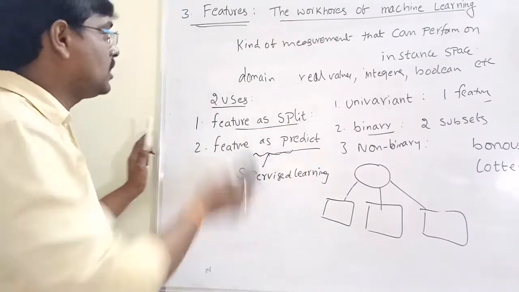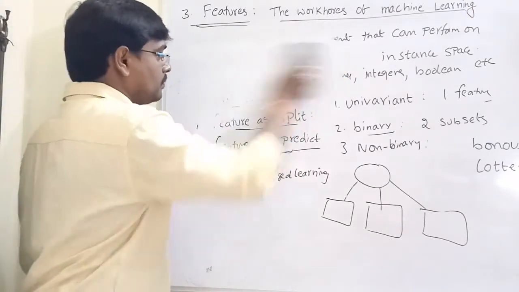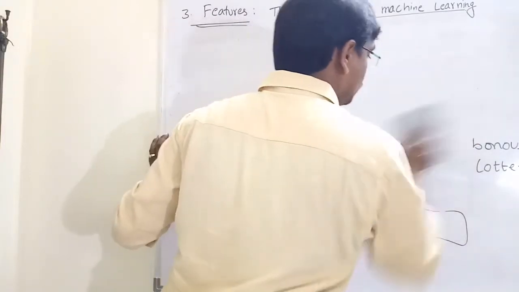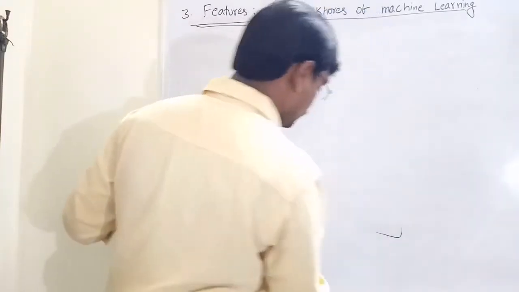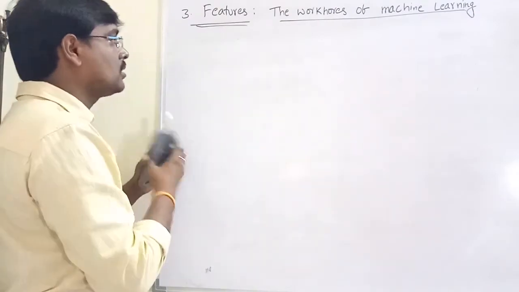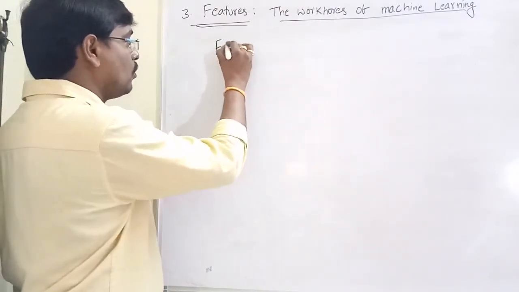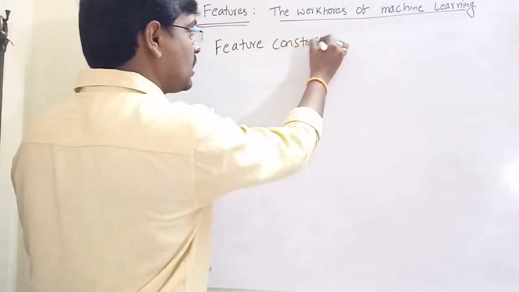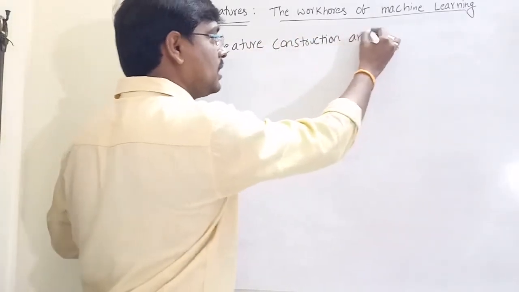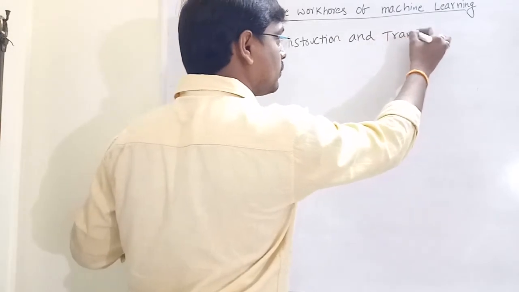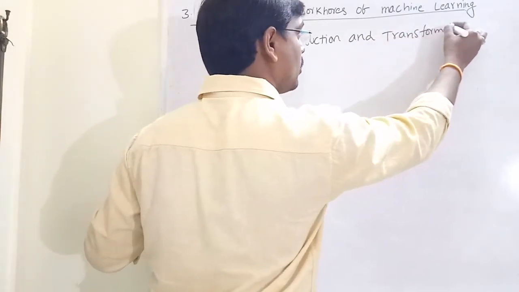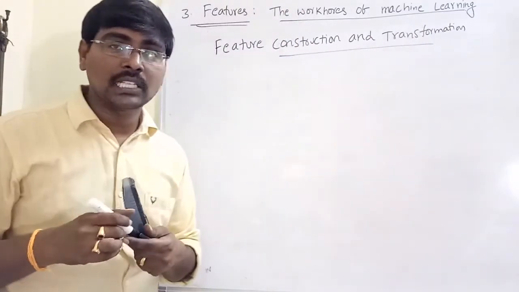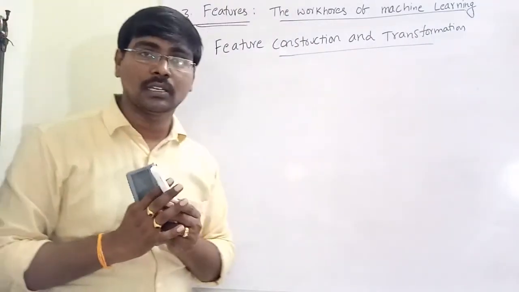Next, in features, we have two more: feature construction and feature transformation. The name itself specifies them. First we will discuss feature construction.